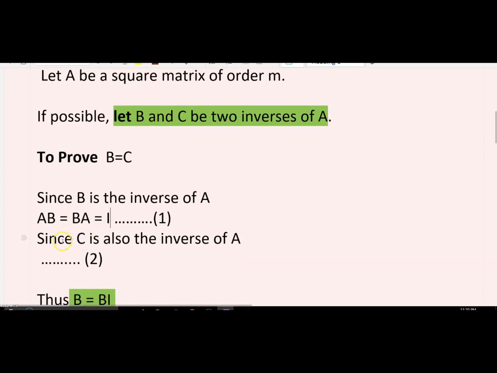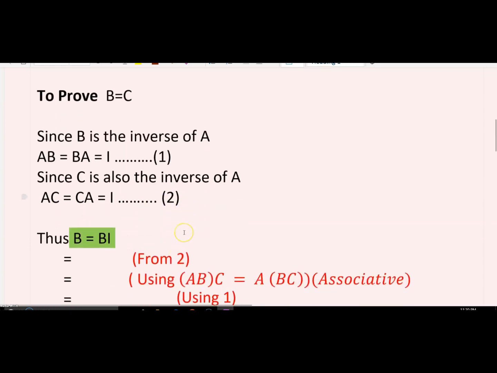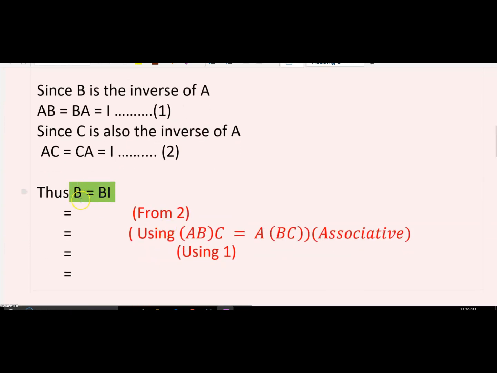Similarly, if C is also the inverse of A, as we have discussed, AC is equal to CA is equal to I. We name these two equations 1 and 2. Now we can write the B matrix as B into identity, because when we multiply any matrix with the identity, it will be equal to that particular matrix. So we can write it as B is equal to BI.